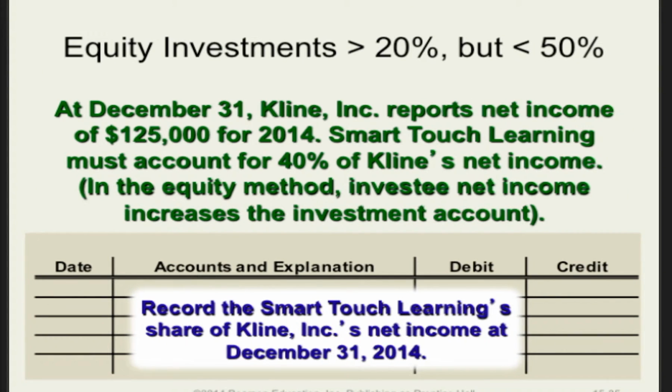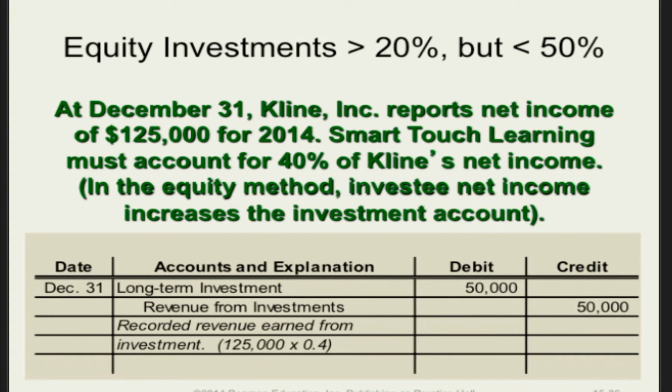On December 31st, 2014, Klein Inc. reports net income of $125,000. Remember that SmartTouch Learning owns 40% of the stock of Klein Inc. Now record SmartTouch Learning's share of Klein Inc.'s net income for 2014. Well, all we're going to do for that is we're going to take that 40%, multiply it by the $125,000 net income, and that is how much our investment account is going to go up.